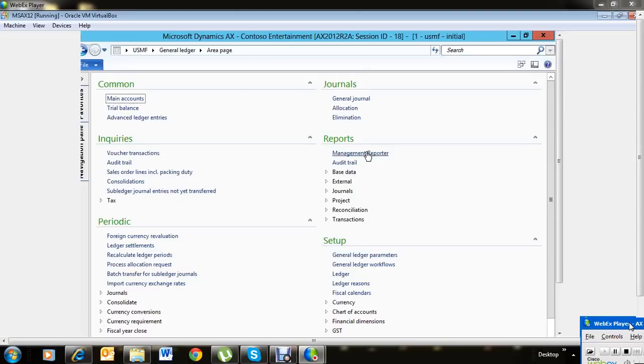This could be a normal financial statement or the ratios, or it's a quite flexible reporter where we can compare the results of the current year with the previous years, or create the ratios, or however we want to generate the report. We can generate the reports using the management reporters and the financial statements.